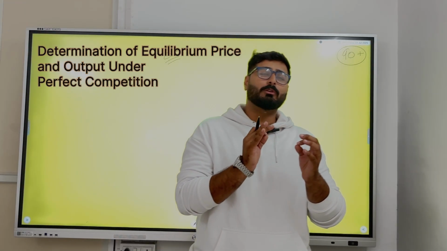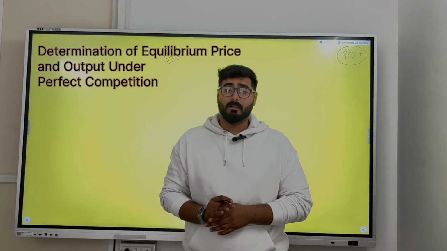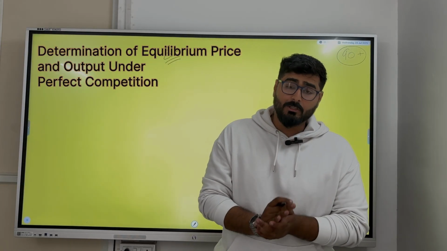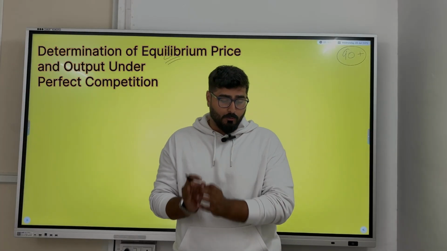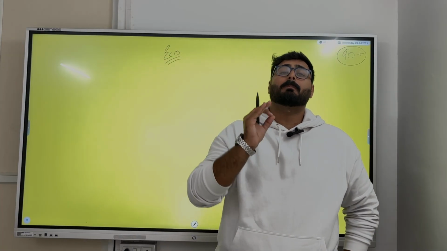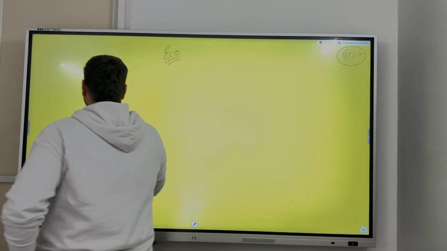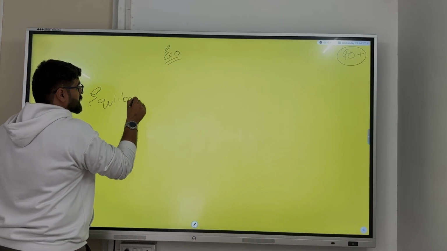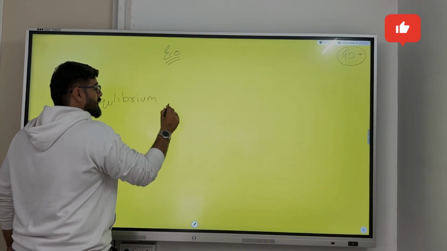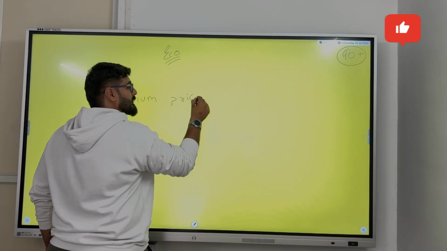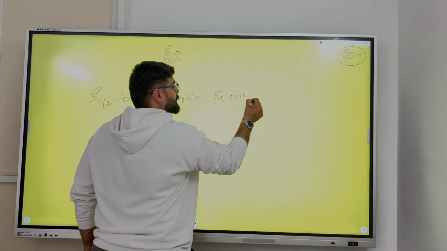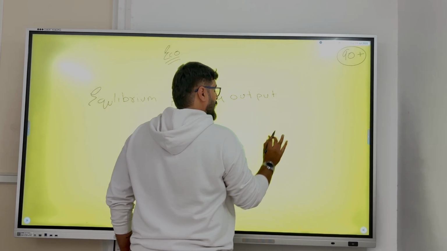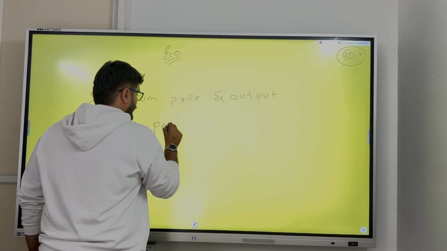Yes, today we are going to start with our new chapter, that is determination of equilibrium level of output and price under perfect competition. What is it? Determination of equilibrium price and output under perfect competition.